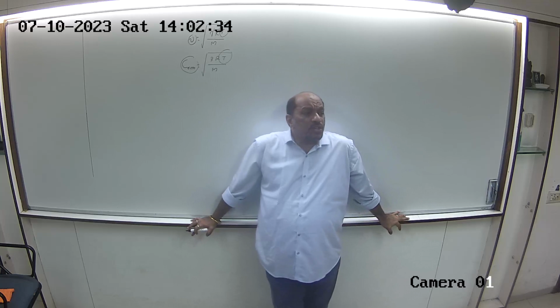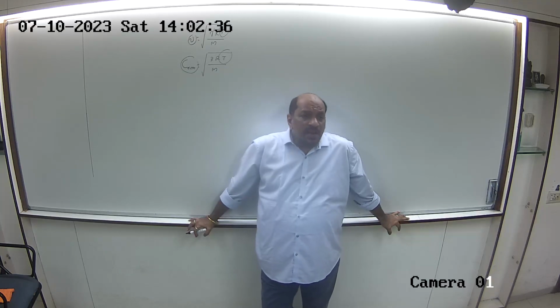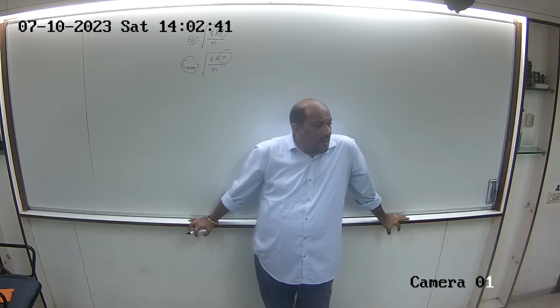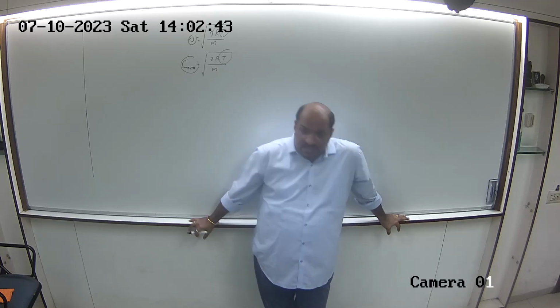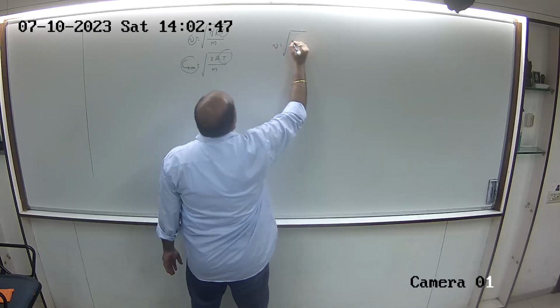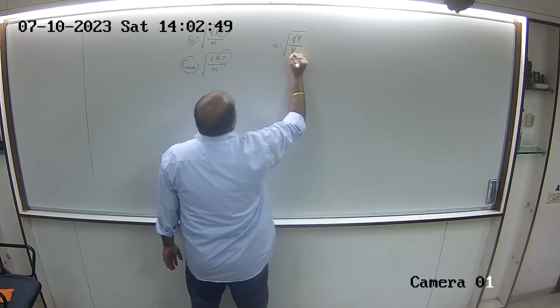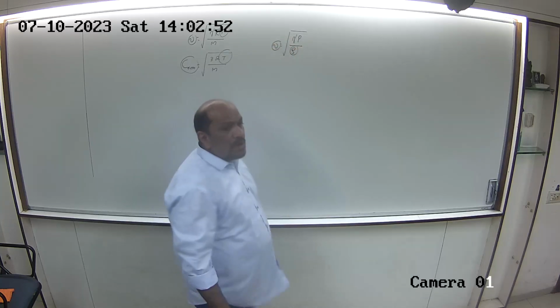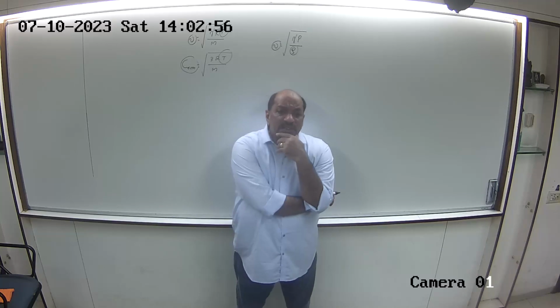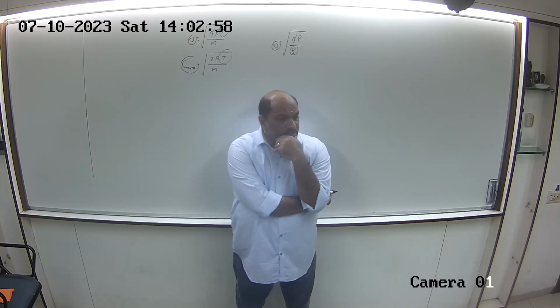The second factor was humidity. If in the surrounding medium, water vapor increases, water vapor is lighter than air, that means the density decreases. And we know that V equal to root of gamma P by rho. So if density decreases, velocity of sound increases. So as humidity increases, density decreases, that's why velocity of sound increases.